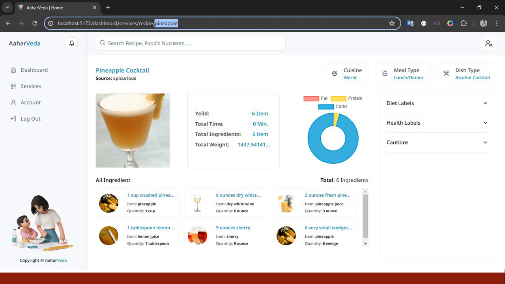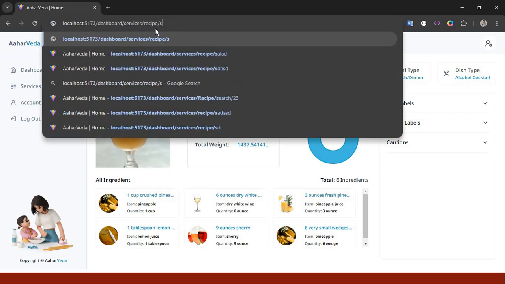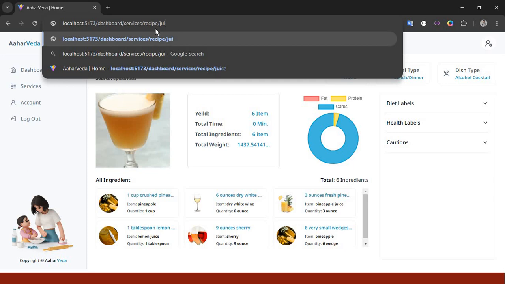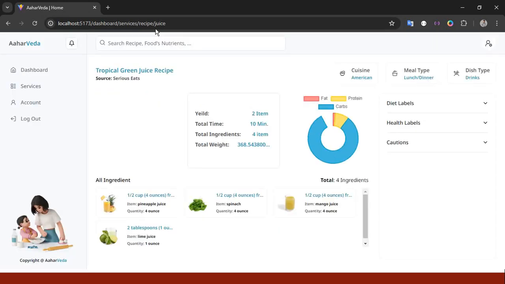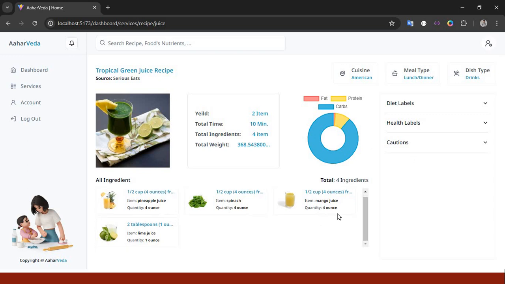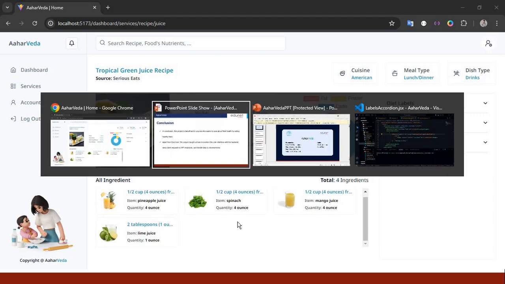Obviously, for the end user maybe it's not convenient, but as I developed dynamic routing, we can also do that. So let's use juice. Oh, it's giving results. So that's it. Let's go back to our presentation slides.